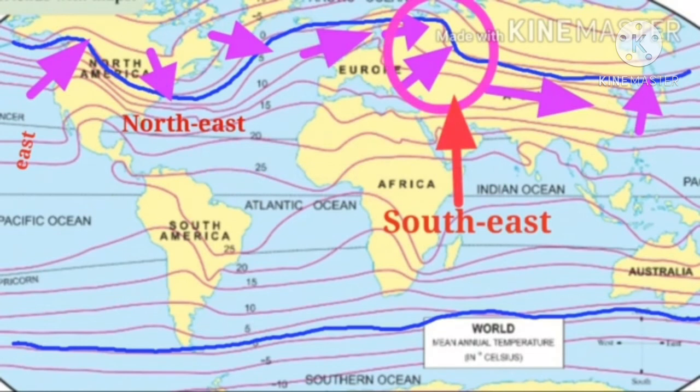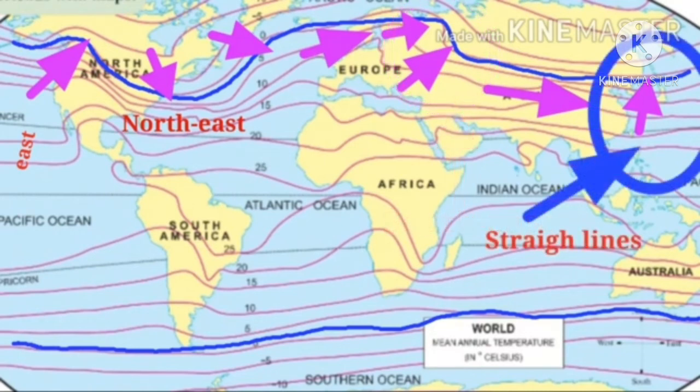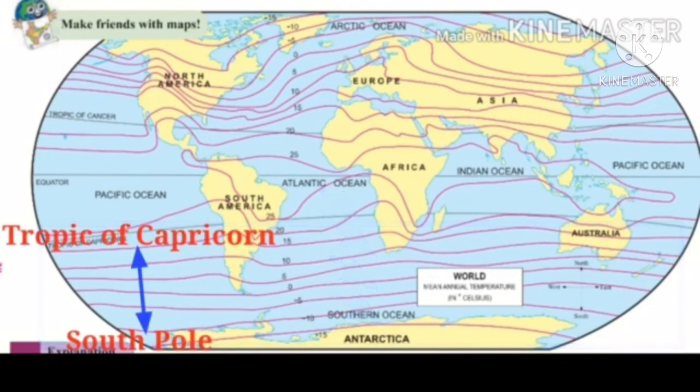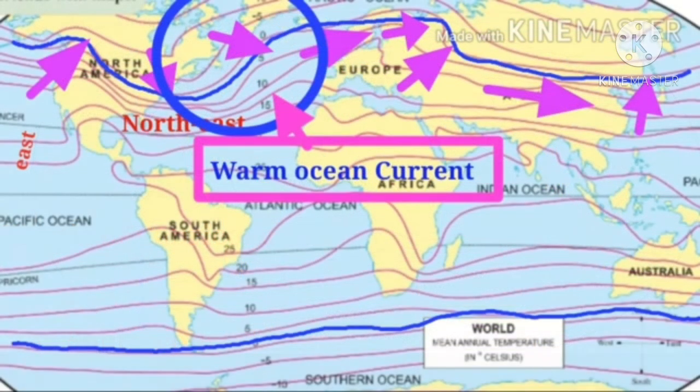Then the line proceeds eastwards. Within a short distance after entering the Atlantic Ocean, it turns towards the northeast. In this part, you will find all the isotherm lines turning towards the northeast. This is because a warm ocean current is located in this area.